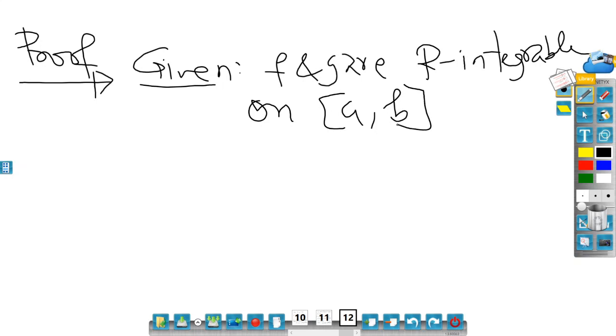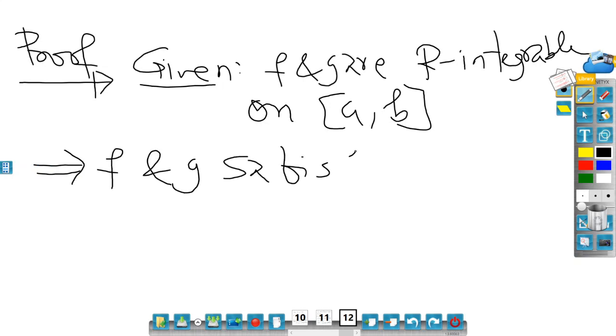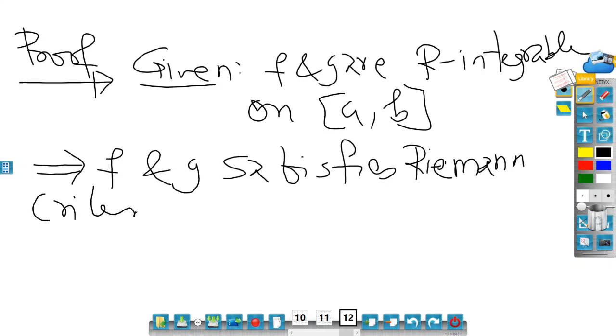So when f and g are R integrable, then definitely they will satisfy the Riemann criteria. So this would imply f and g satisfy the Riemann criteria. So what is the Riemann criteria?